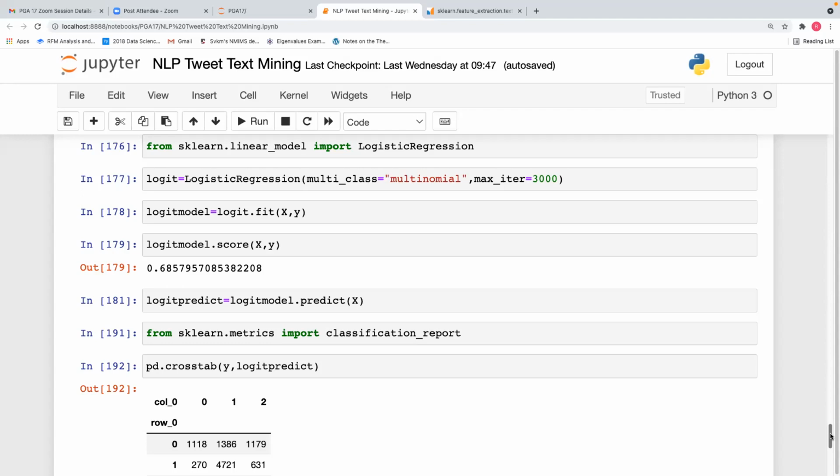Build other classifiers also: decision tree classifier, random forest classifier. You can also do gradient boosting classifier. Build all the classifiers, and let us see which is the best classifier we get.